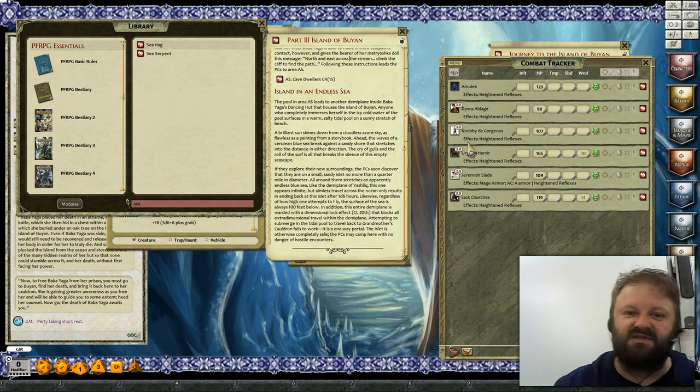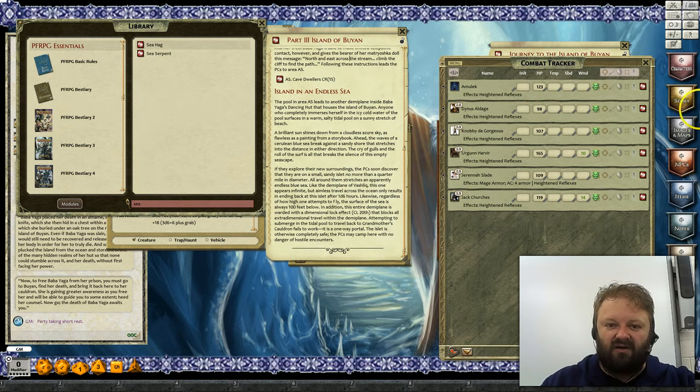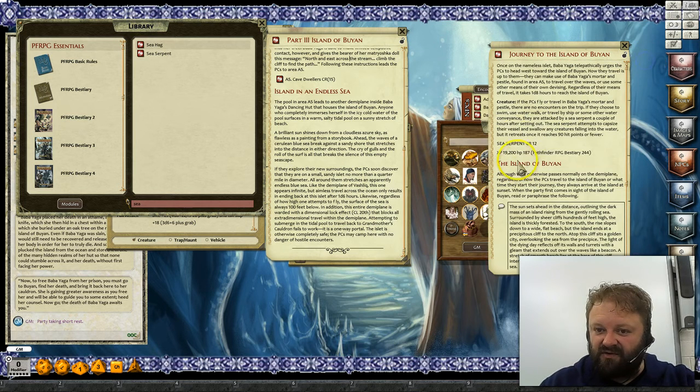I like to get a full section out of the way, so if you can do this, this will take me maybe an hour to prep an entire section of the module. I learn about the module as I go because I read while I'm sort of clicking and doing all that sort of stuff. You can see over here, okay, oh, there's one more thing that we should do.